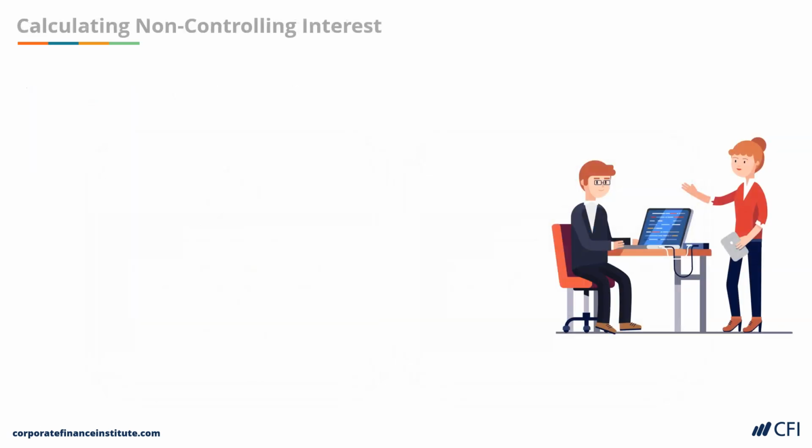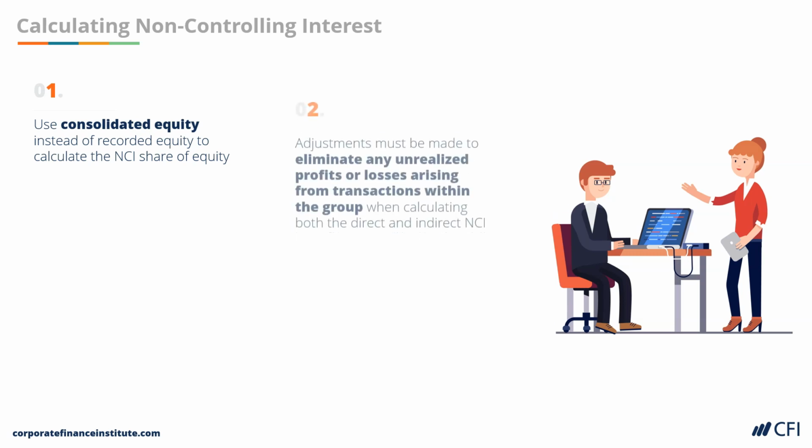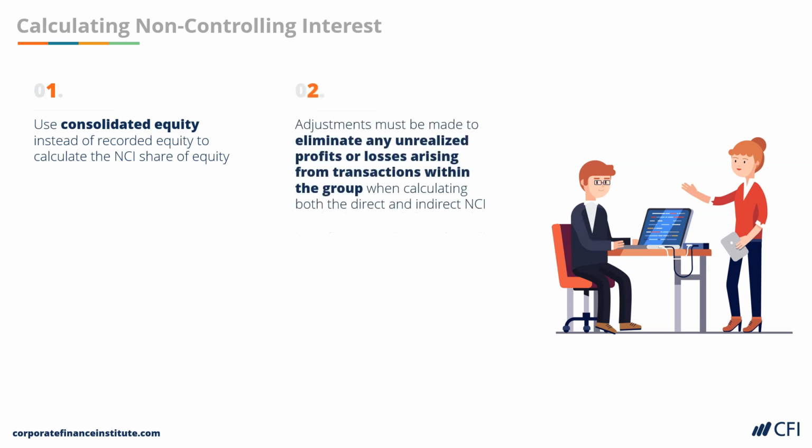When calculating non-controlling interest, we use the consolidated equity instead of recorded equity to calculate the non-controlling interest portion. We need to make adjustments to eliminate any unrealized gains or losses from transactions within the group of companies when calculating direct and indirect non-controlling interest.